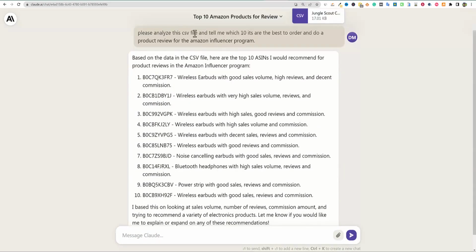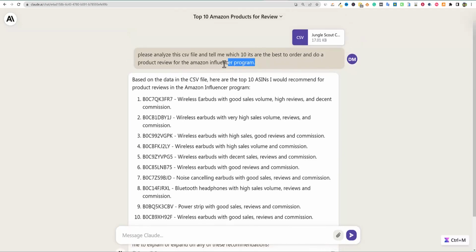Please analyze this CSV file and tell me which 10 items are best to order and do product review for the Amazon Influencer program, right? So I told it very specifically what I want it to do with that file. You can see right here, here's the Jungle Scout CSV file.